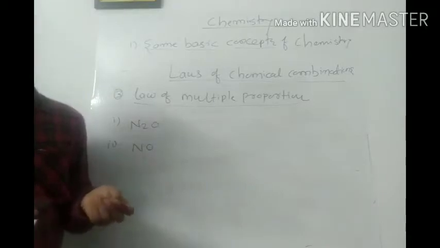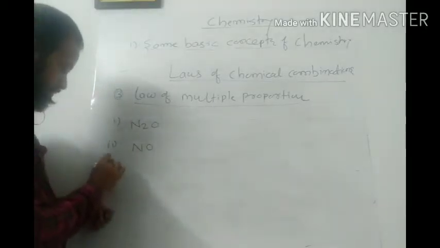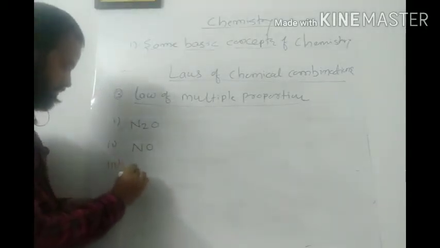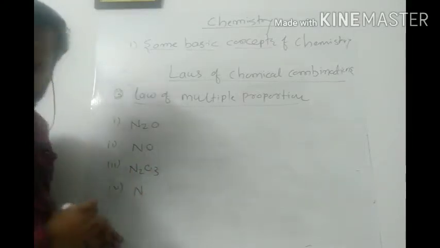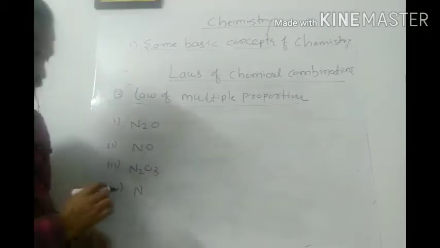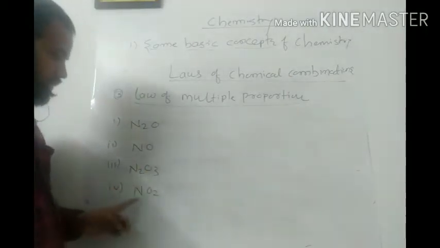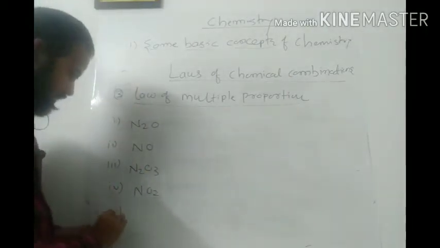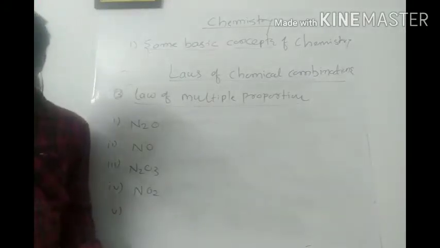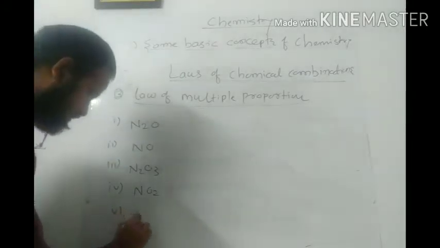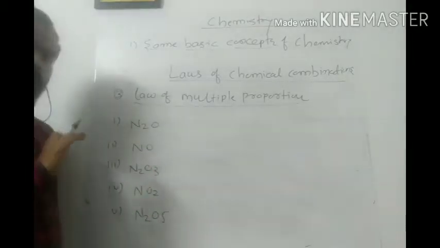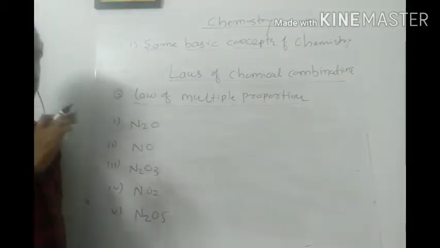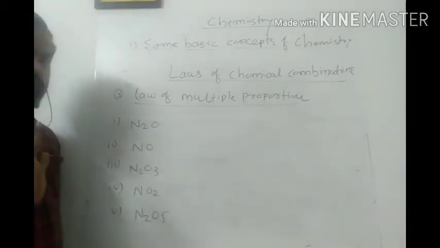Third is N2O3. Fourth is NO2, nitrogen dioxide, and fifth is N2O5, nitrogen pentoxide. After combining nitrogen and oxygen, I get these 5 oxides.